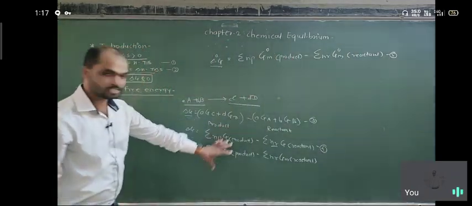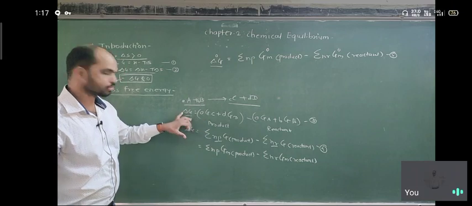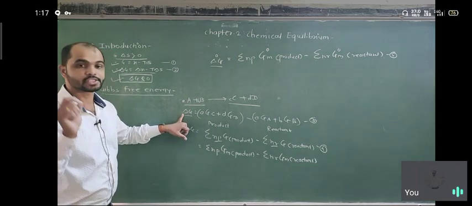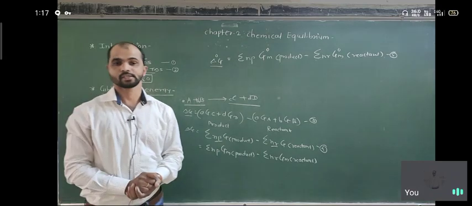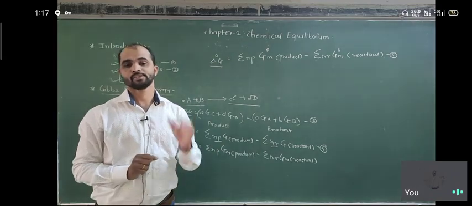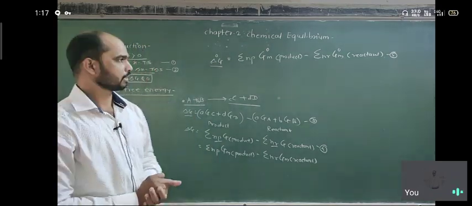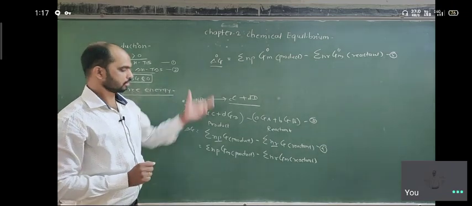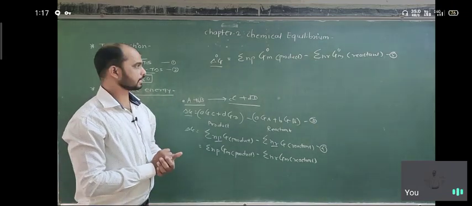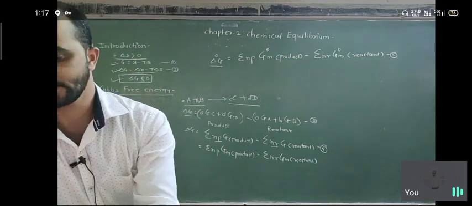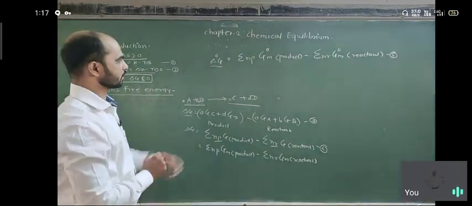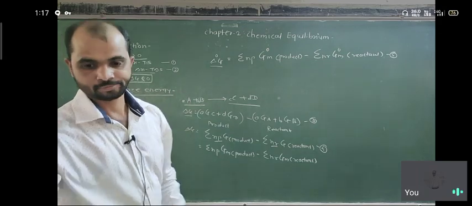So all equations are the same. In all equations we find the change in Gibbs free energy. So the free energy is given either in normal condition or in standard condition, and then we decide which formula to consider to find the change in free energy. Okay, so after that, if the condition is standard state, then